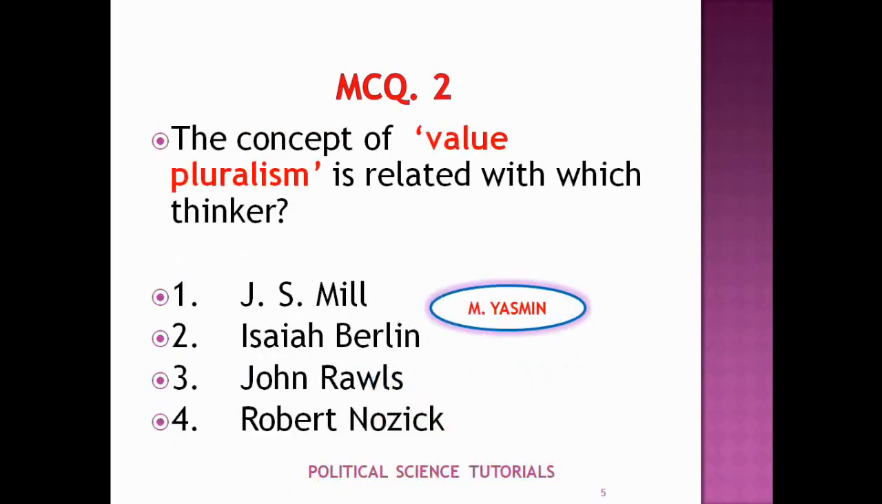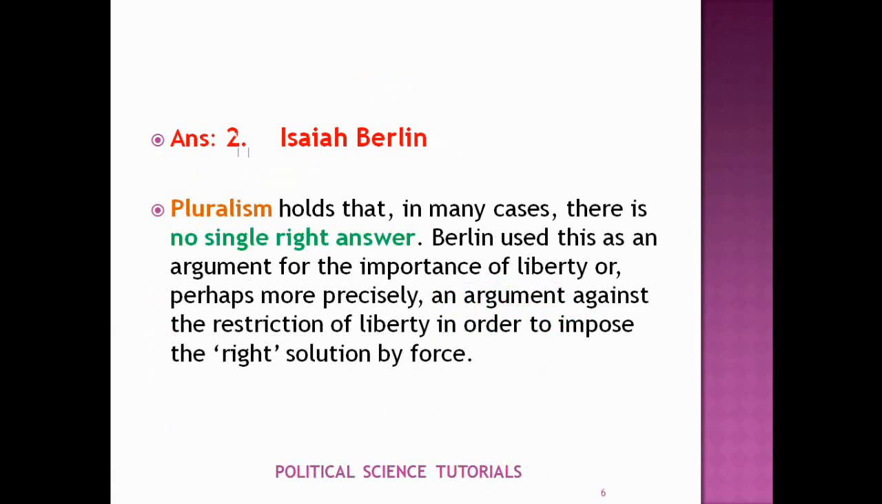Now, MCQ number 2. The concept of value pluralism is related to which thinker? J. S. Mill, Isaiah Berlin, John Rawls, Robert Nozick. Here the answer is Isaiah Berlin. From the early 1990s, value pluralism has come to be seen by many as Berlin's master idea. Before that, in 1958, he came into the limelight for his two concepts of liberty. Later, he developed the concept of value pluralism, which is also related to his concept of liberty.